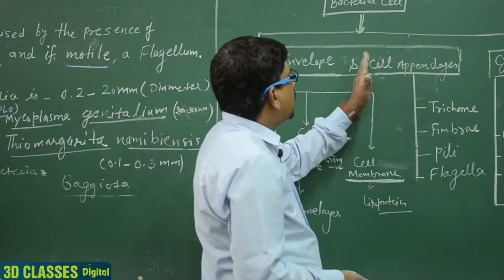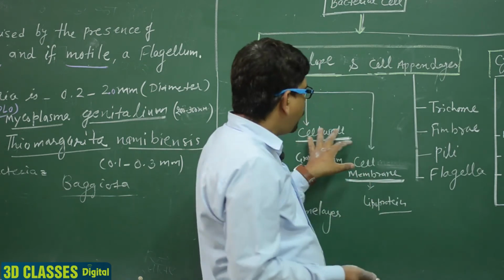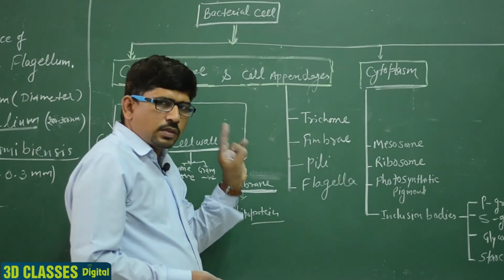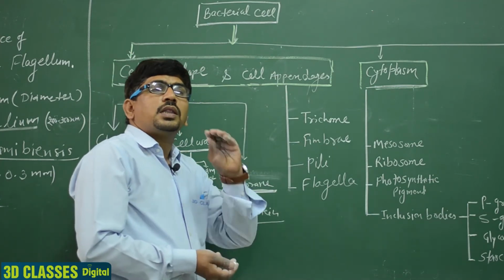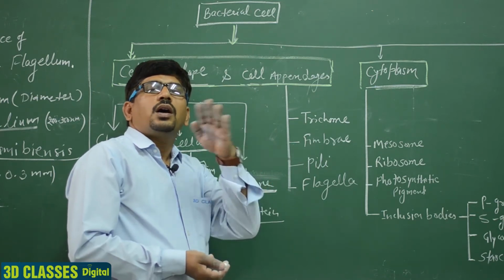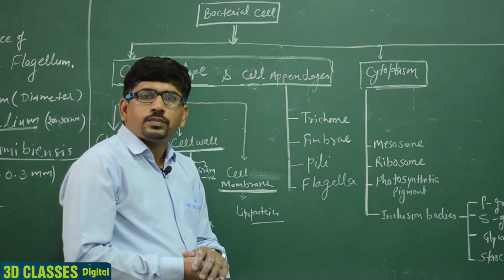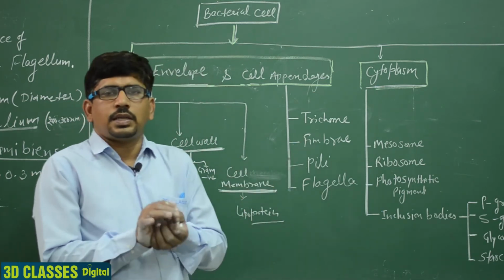Second one is the cell appendages. These are outside the three layers: glycocalyx, cell wall and cell membrane. Cell appendages mean hair-like structures, pili-like structures present on the cell wall. These are known as the appendages, like hairs.